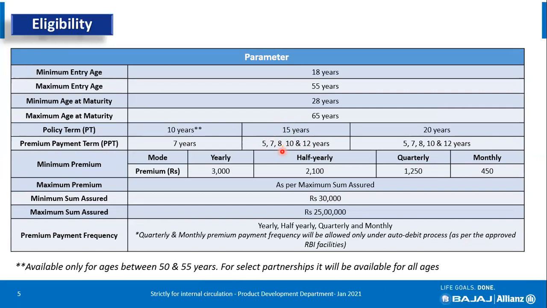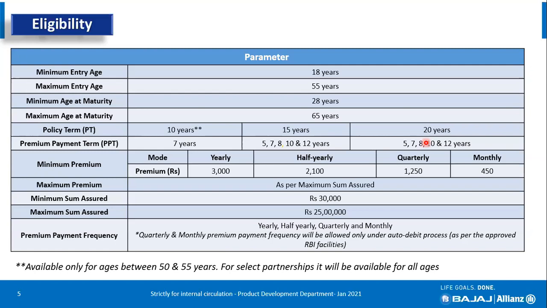And we have introduced a 20-year policy term also, which means the maturity is available only after the policy term of 20 years, where we have come up with PPT options of 5, 7, 8, 10, and 12. So now we have different policy terms, and various premium payment term options have been added. This depends on the customer's choice. Some customers are looking for the long term while paying for the short term, and this option is available. A customer might say, I want maturity at 20 years and I will pay only for 5, 7, or 8 years. Earlier this option was not available. Now it is available.